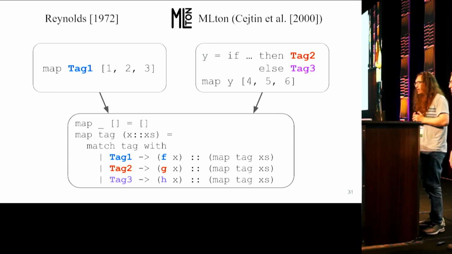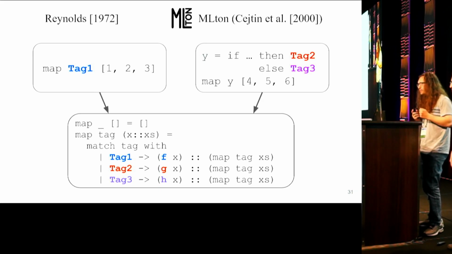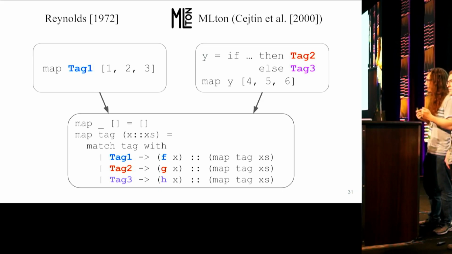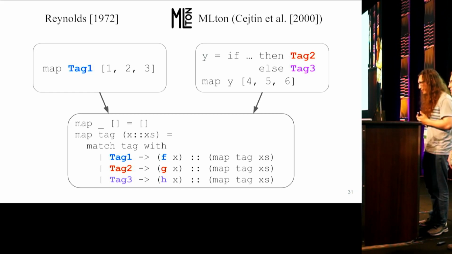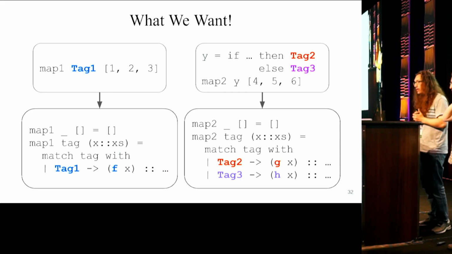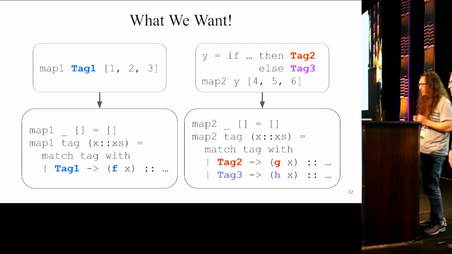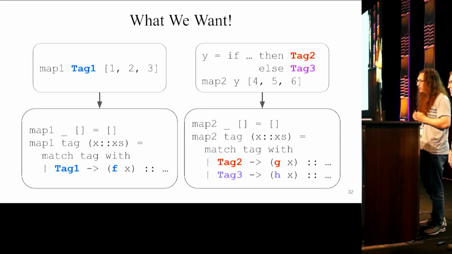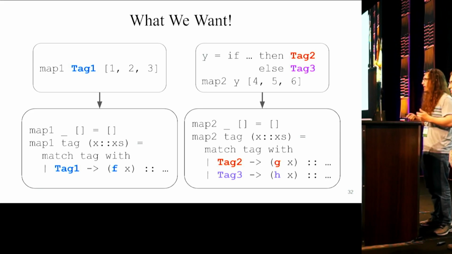Again, let's return to our running example. But this time, let's think about what we'd like the output to look like. So if we'd like to maintain expressiveness, we still need to use this sum type technique from Reynolds style work. But can we somehow find a way to use this sum type trick and recover precision? Well, sure. We can still specialize our code, but this time, instead of specializing with respect to a lambda at each call site, we'll specialize with respect to a sum type. At the first call site, we passed 1 lambda, so we get 1 variant. And at the second call site, we might have passed a G or H, so we get a sum type with 2 variants.